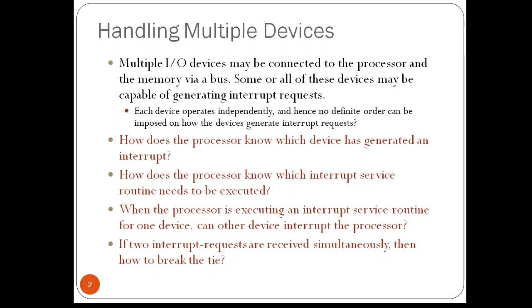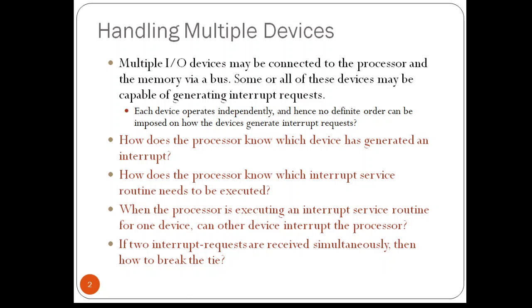Device X is requesting an interrupt, but the processor is already processing the interrupt requested by device Y. Or several devices may be requesting an interrupt exactly at the same time.